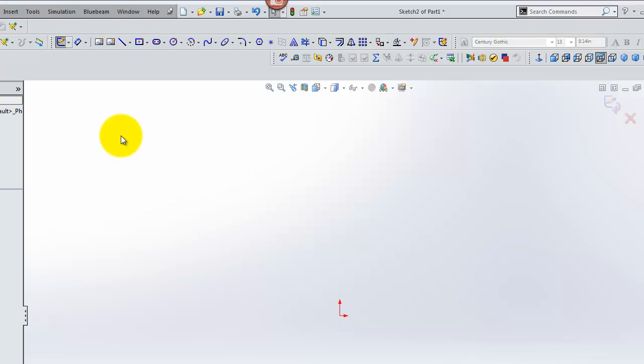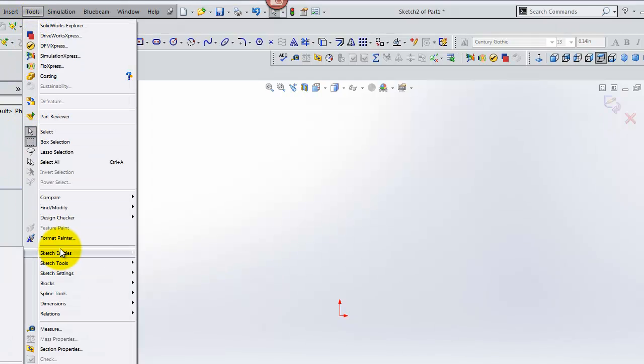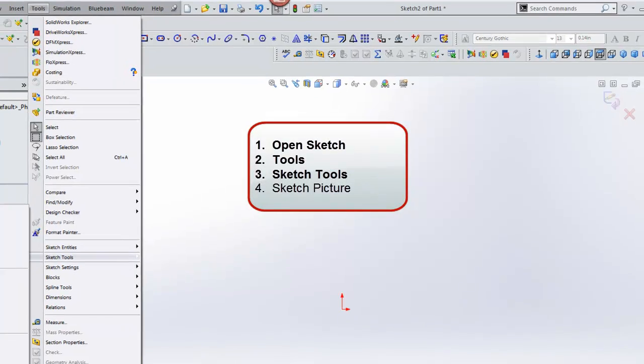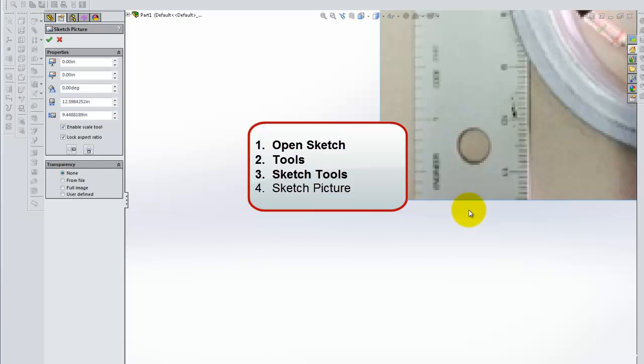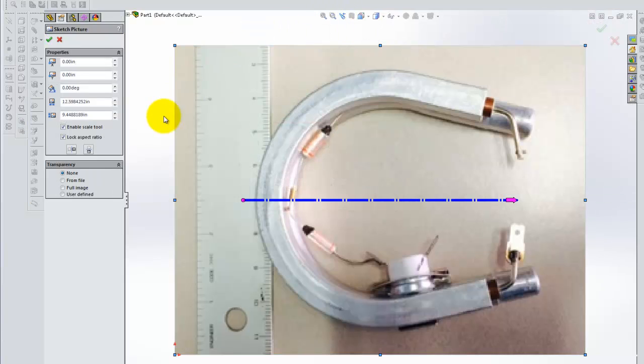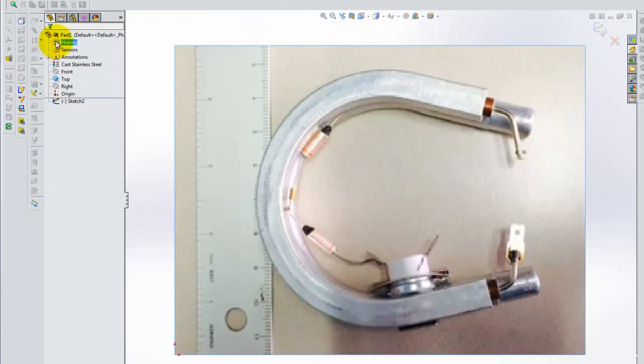Once I have my sketch open, I will go to Tools, pull down Sketch Tools and Sketch Picture, and I'm going to bring in the heating element. I'm going to size that heating element such that 1 inch on the picture is equal to 1 inch on the drawing screen of SolidWorks.